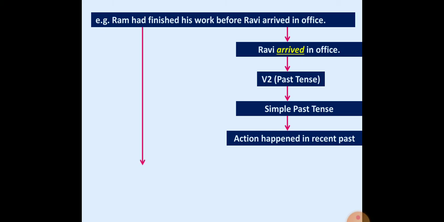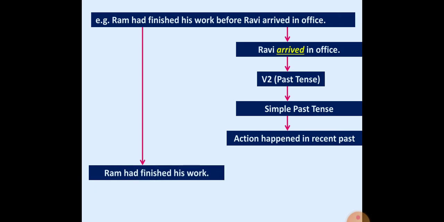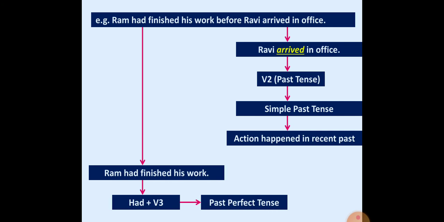The first part of the sentence is: Ram had finished his work. Here we have had finished, where had is the helping verb, a form of the to be verb, plus verb 3, the past participle form of the verb. Because of had plus verb 3, we know the first part belongs to the past perfect tense.